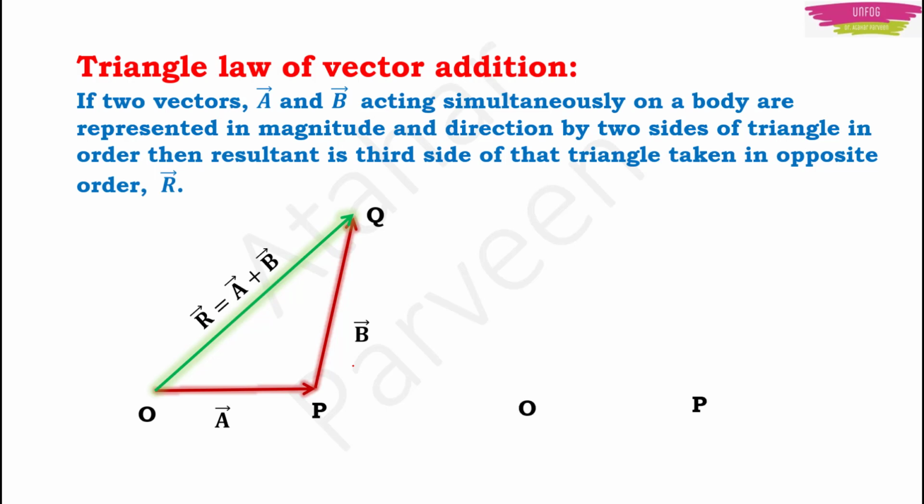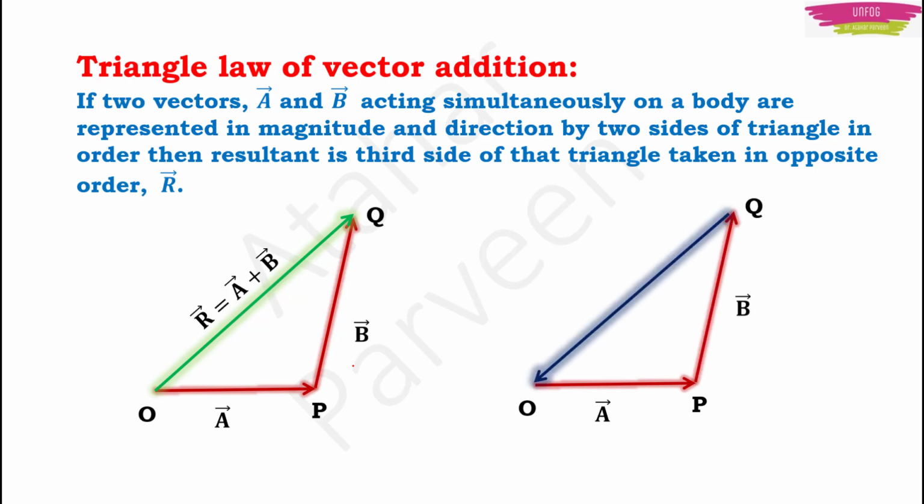If these two sides of vectors are in order with the third side of the triangle, then the resultant will be the difference of these two sides. So what you have to remember is, if your vectors are not in order with the resultant, then the resultant will be equal to the sum of these two sides. And if your two sides of the triangle are in order with the resultant, see here, if I start from O, I can come back to O in one direction only, without lifting my pen. So in this case, the resultant will be equal to the difference of the two sides, vector A and vector B.